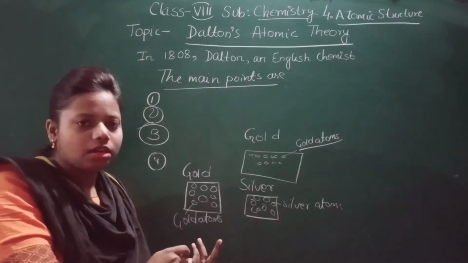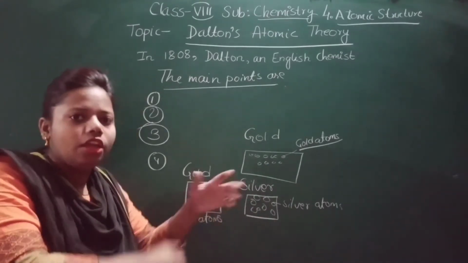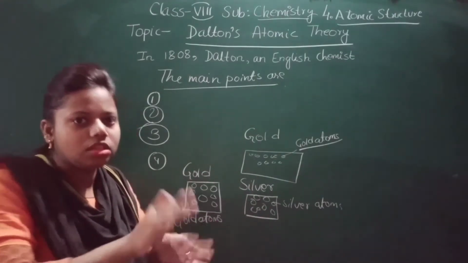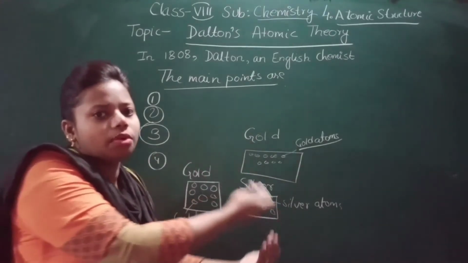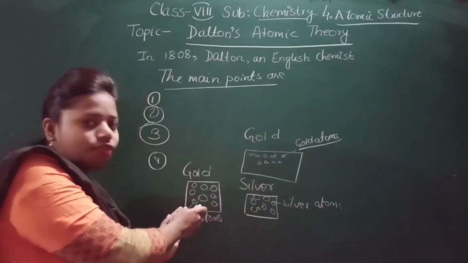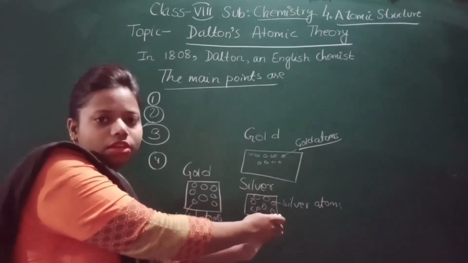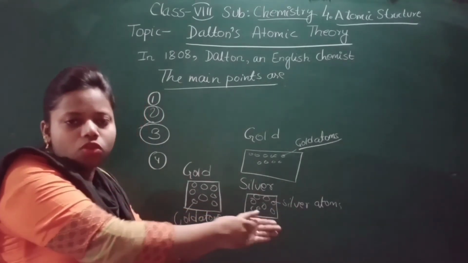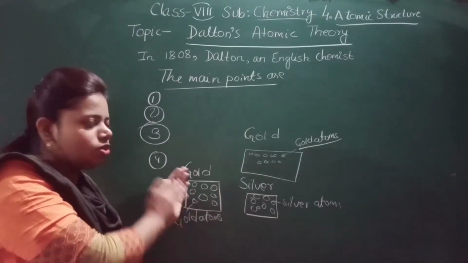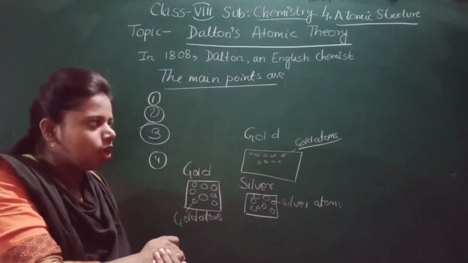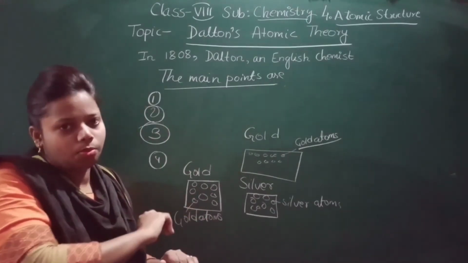Okay, here only silver atoms will be there, here only gold atoms will be there. In oxygen, oxygen atoms will be there. In sulfur, there will be sulfur atoms. So the atoms of one element differ from the other element because they will have different mass and properties, and they will have their own mass and properties. So the atoms of one element differ from another element. So I hope you have understood this fourth main point also. Now let us see what is the fifth point.